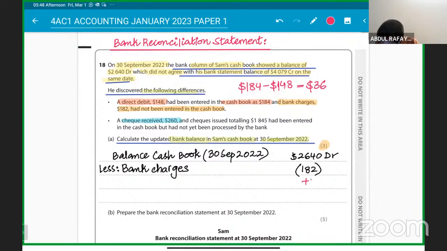So we are going to add it. An extra payment was deducted, so we are going to add it back. Add back the direct debit error and deduct the 182 bank charges. You can write down the direct debit error of $36.